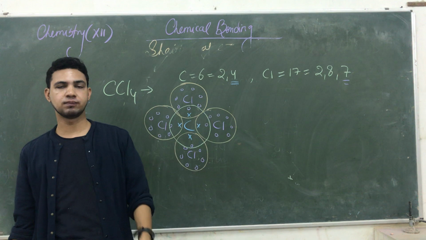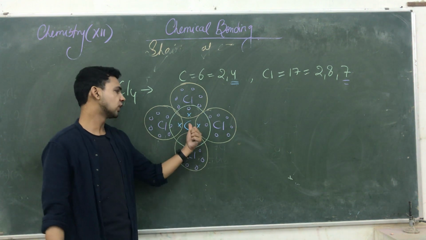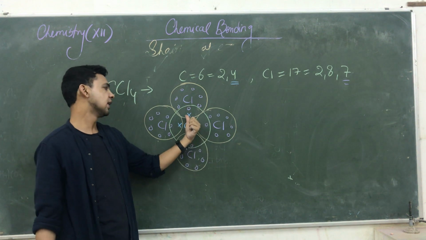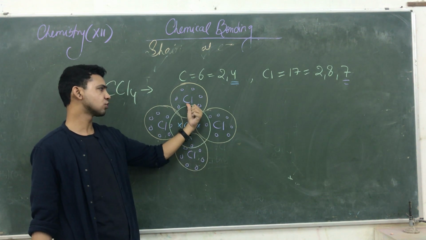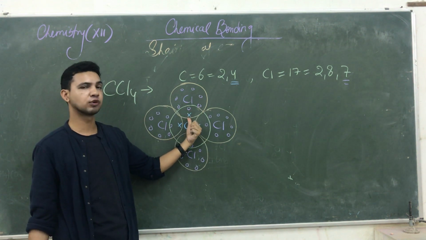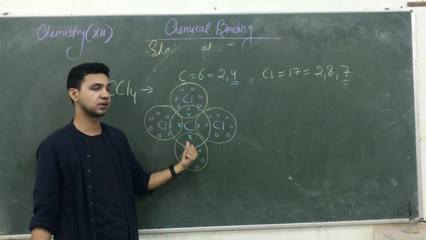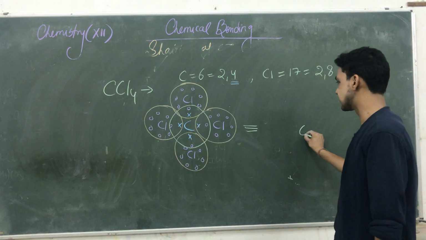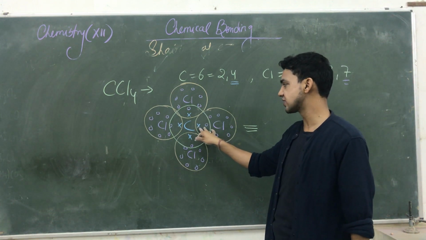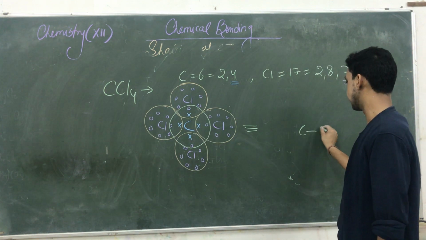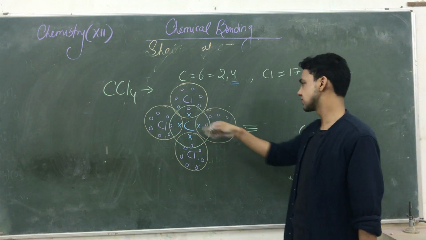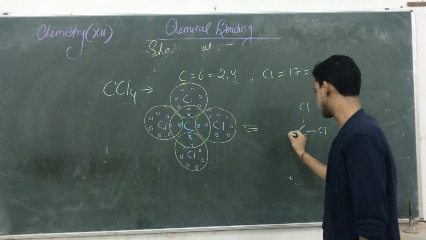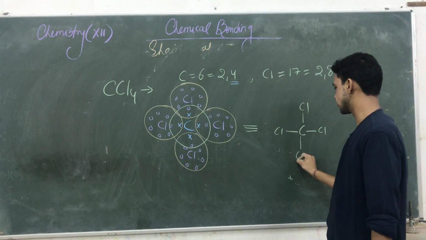So see, which type of sharing? Unequal or equal? It is equal sharing. क्योंकि कार्बन ने अगर इसको 1 इलेक्ट्रॉन दिया तो क्लोरीन ने भी इससे 1 इलेक्ट्रॉन लिया है. If the carbon donates 1 electron to this chlorine, the chlorine also takes 1 electron from this carbon. The same thing also happens here. So which type of sharing is it? Mutual sharing. See, here 2 electron sharing takes place. So how many bonds? Single bond. Here is also a single bond. Here also 2 electrons are there, it is a single bond. And here is also a single bond.